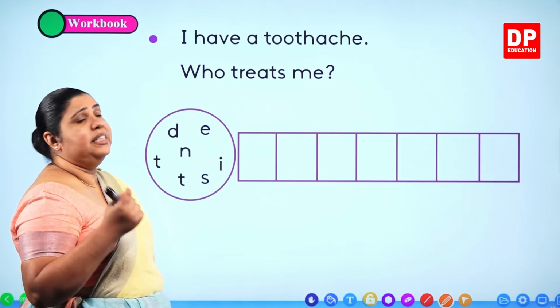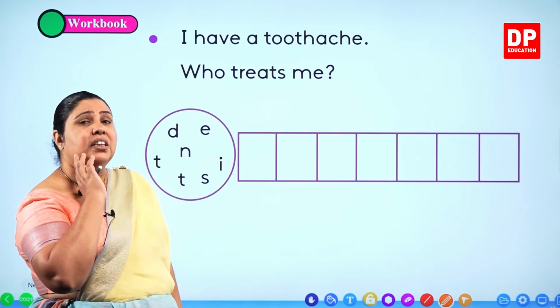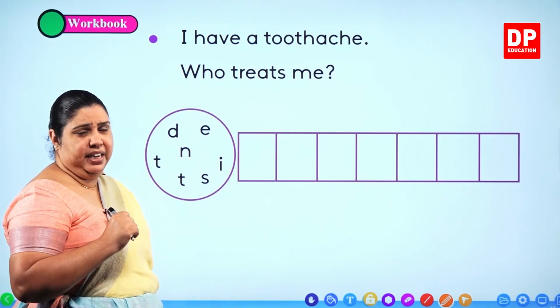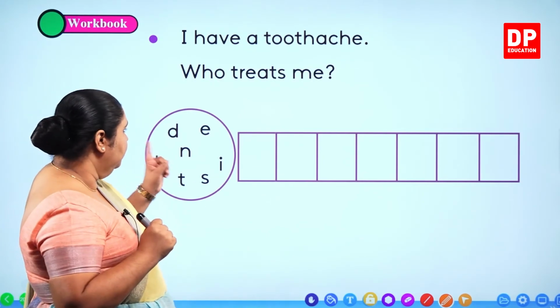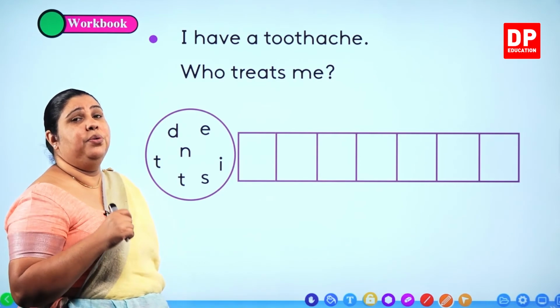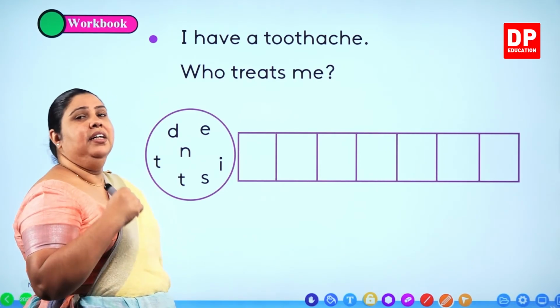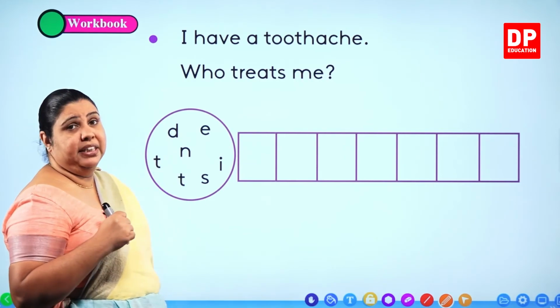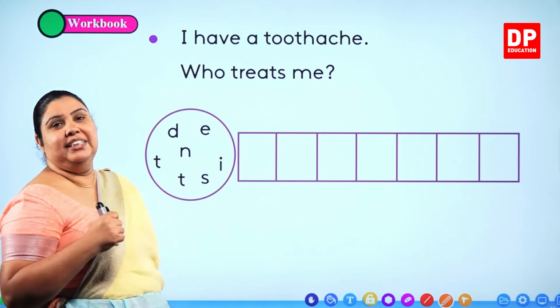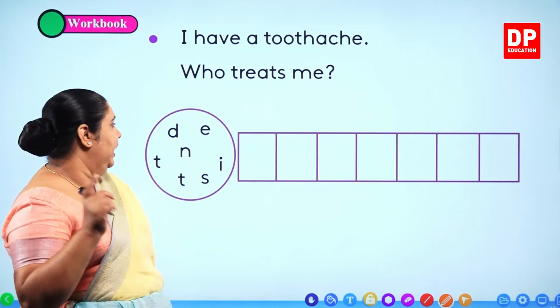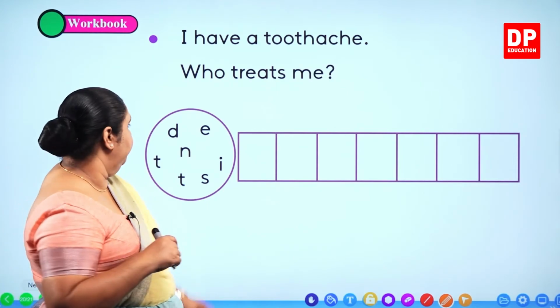I have a toothache. Who treats me? I have a toothache. Who is going to give me medicine? Who is that? Who is going to give you medicine when you have oral problems? Who treats us for all the different problems of the mouth? Dentist. Right? What do we call a tooth doctor in English? Dentist. How do we spell that?